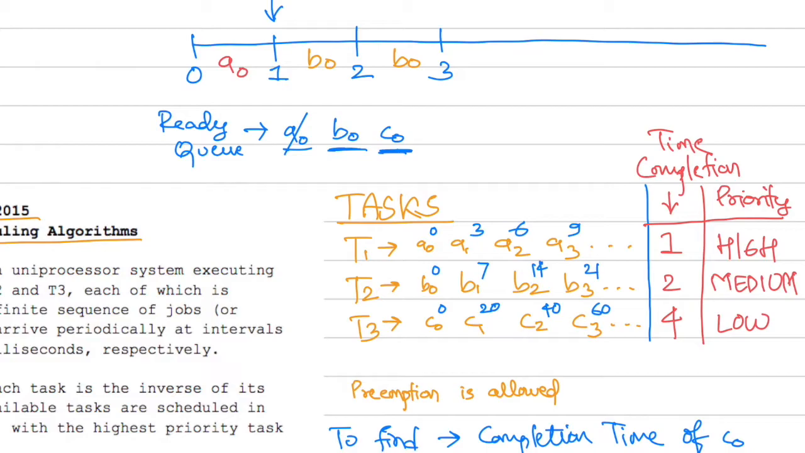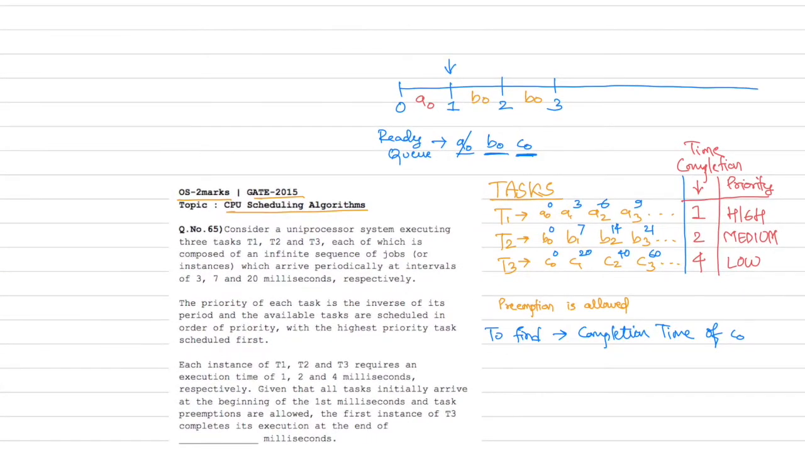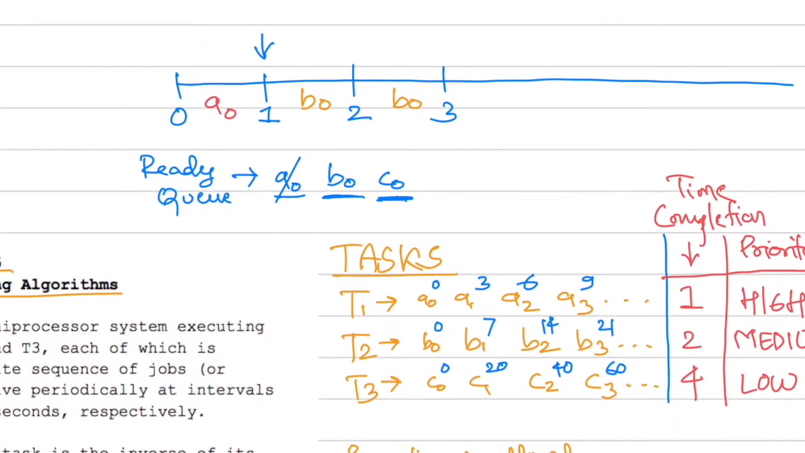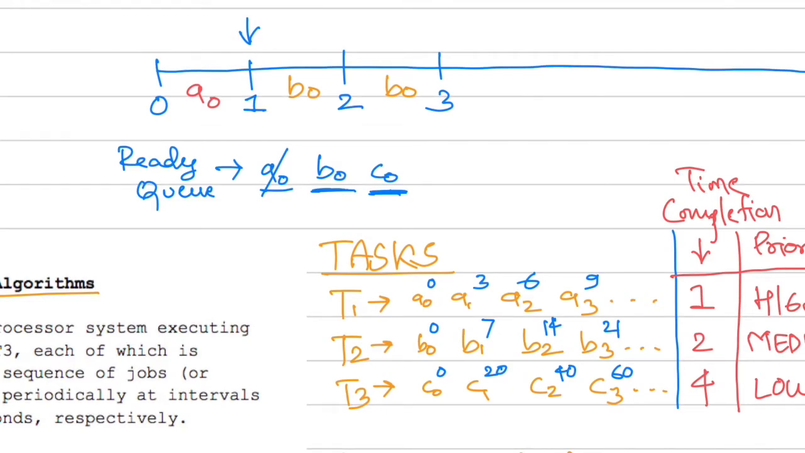Now at the interval of 3, we have another task coming in, and that is A1. Note, A1 comes at the interval 3. So this is what is going to happen at the third interval. A1 is going to come.